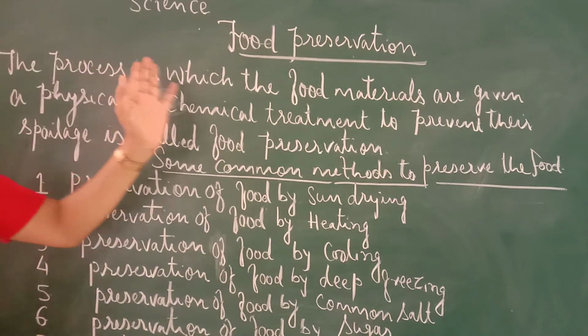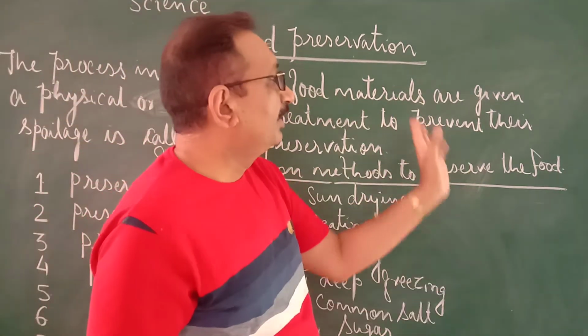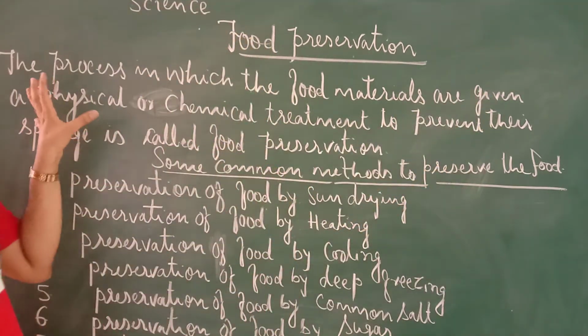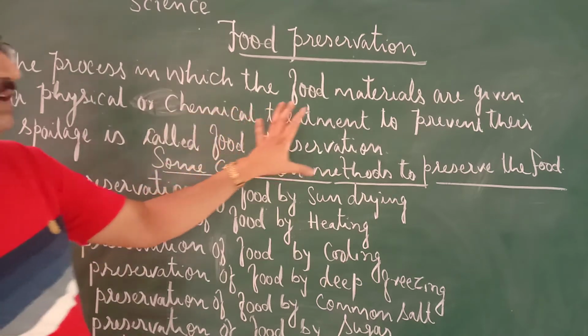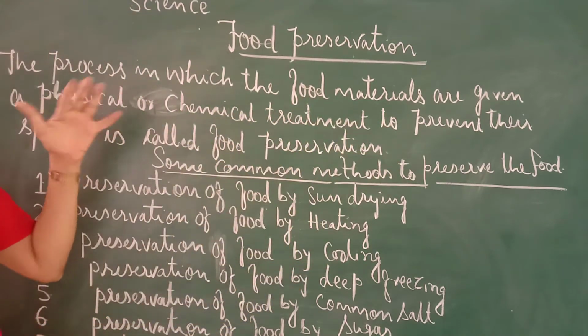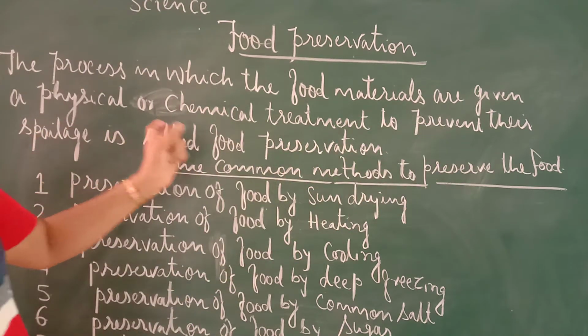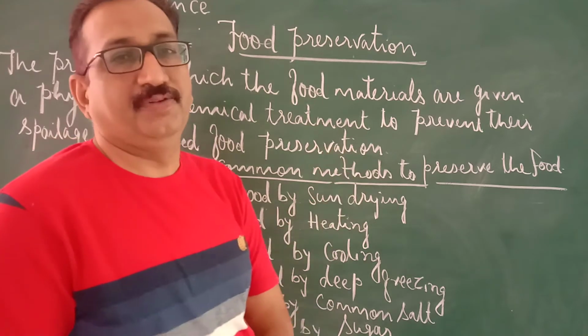The process in which food materials, foodstuffs, are given a physical or chemical treatment to prevent their spoilage is called food preservation.